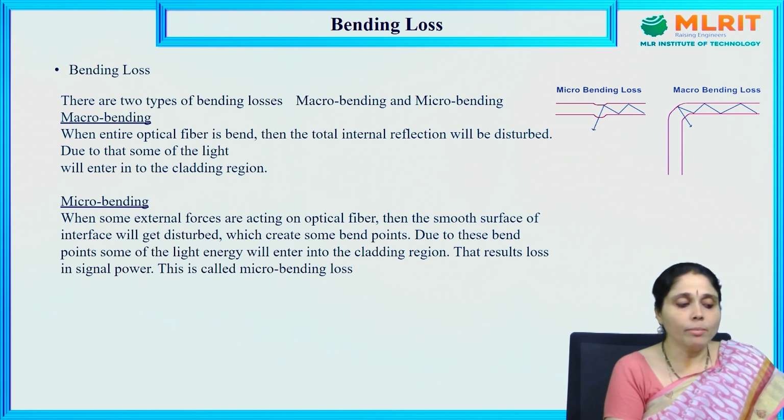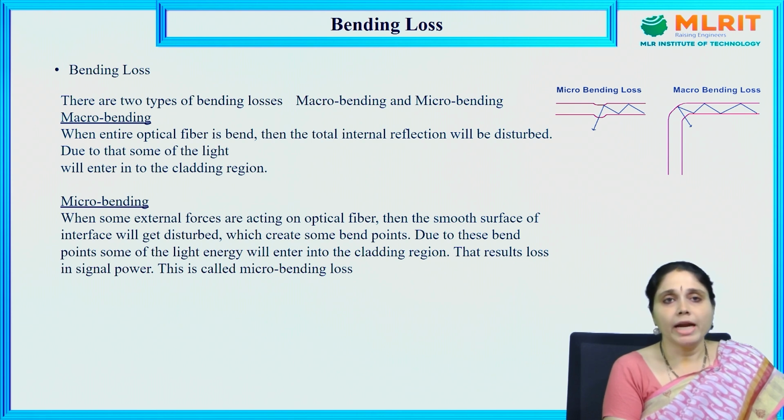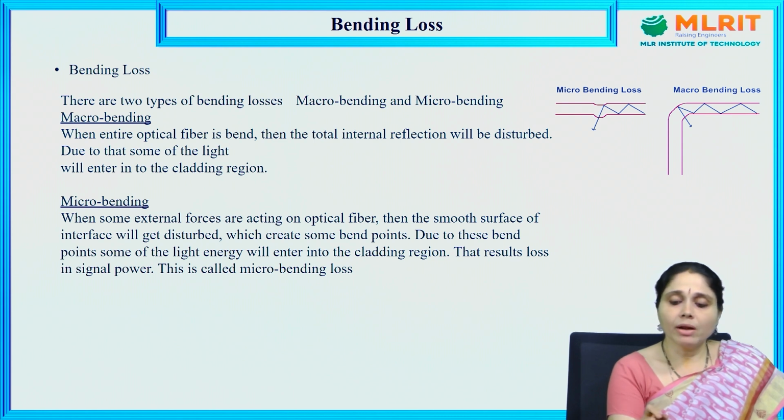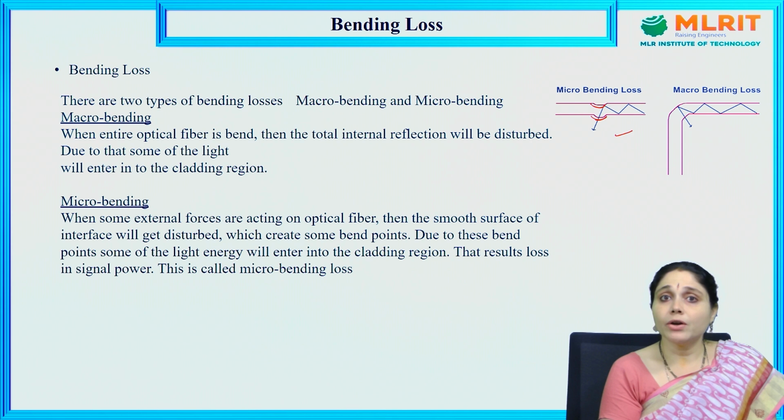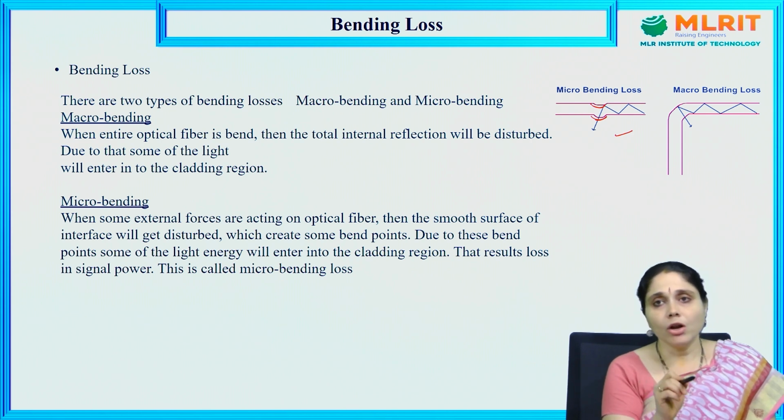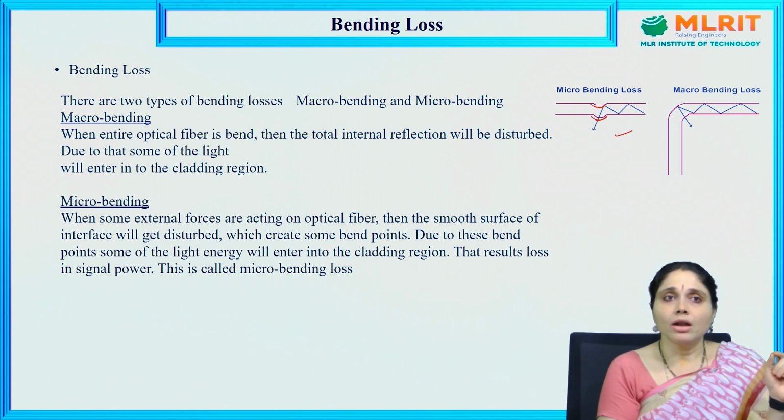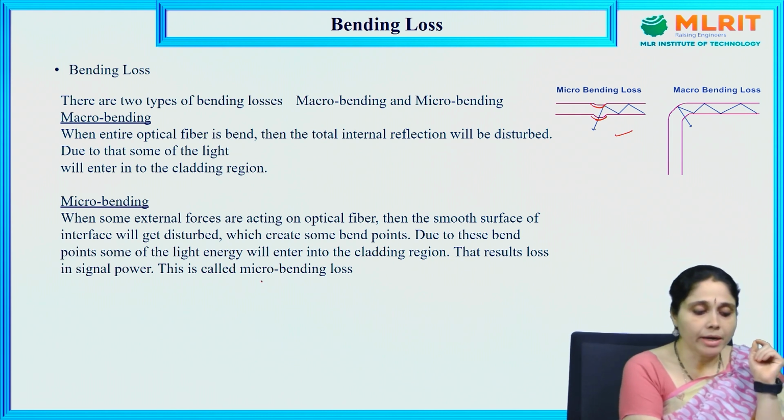In micro bending, when small external forces act on the optical fiber, the smooth surface of the interface will be disturbed, which creates some bend points. The optical fiber generally has a smooth surface, but if it is bent like this, see here in the diagram, it will be disturbed. Due to these bend points, some light energy will enter into the cladding region. Here also some light energy is going to enter into the cladding region. This results in loss of signal power. This is known as micro bending.